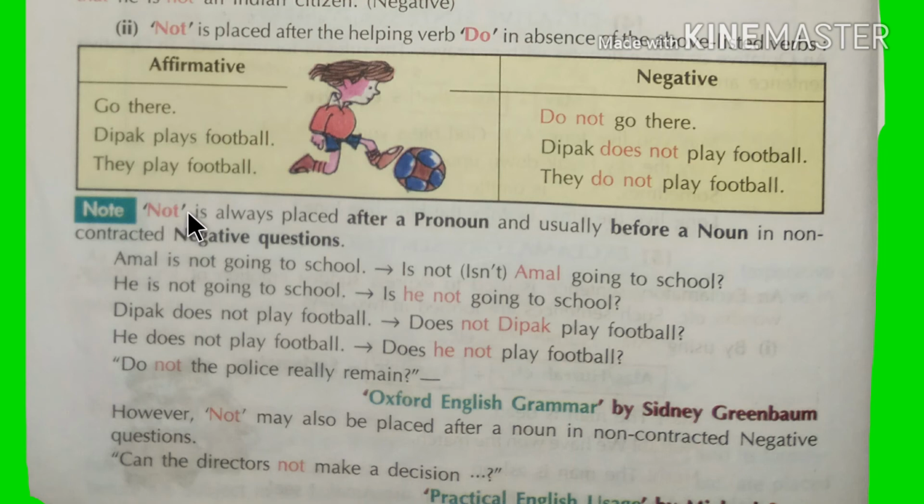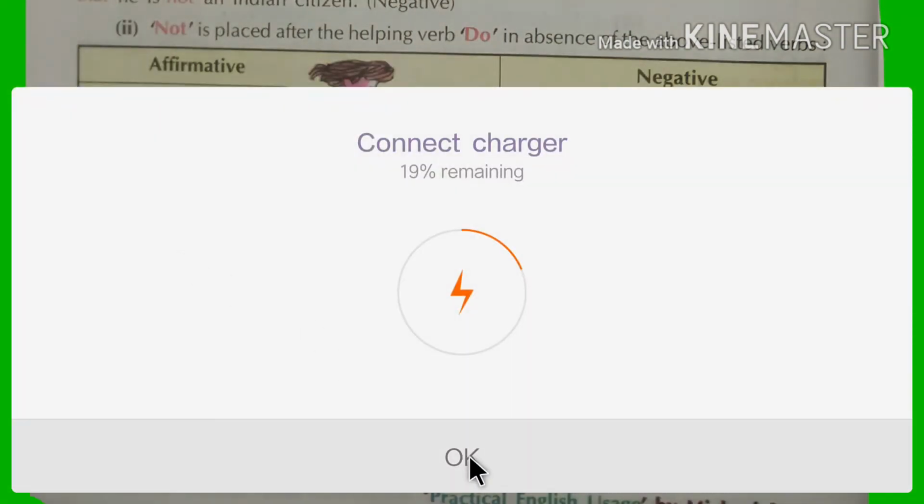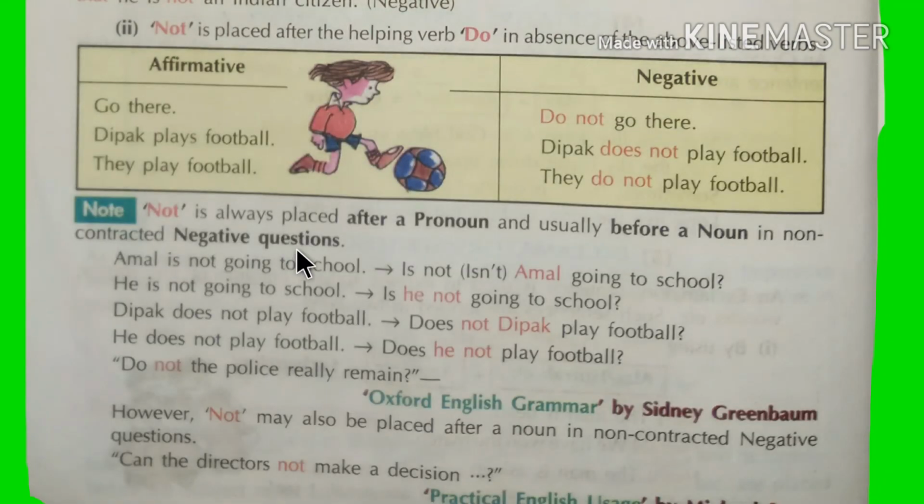Well, not is always placed after a pronoun and usually before a noun in a non-contracted negative question, right? That is, not shortened. Amal is not going to school. So, is not Amal going to school, right?